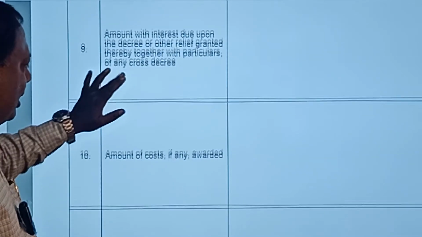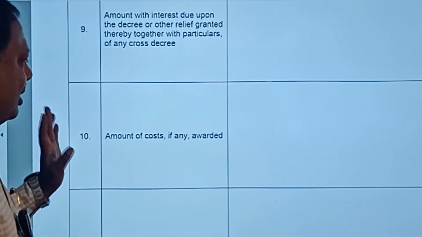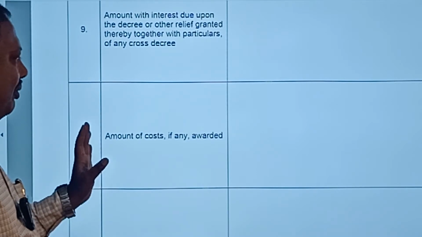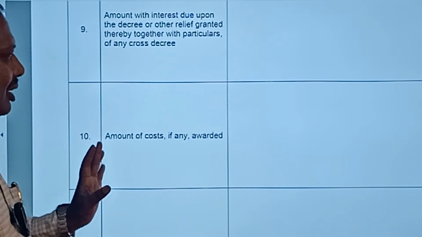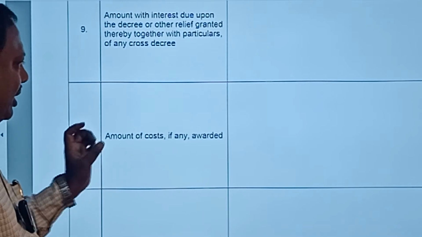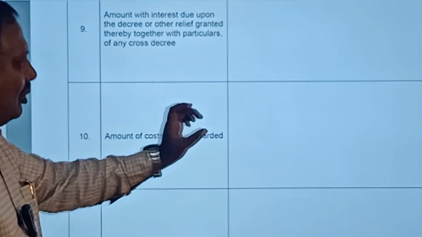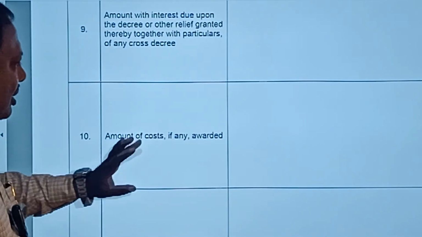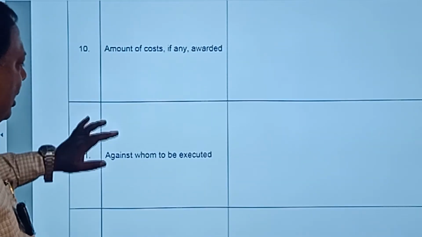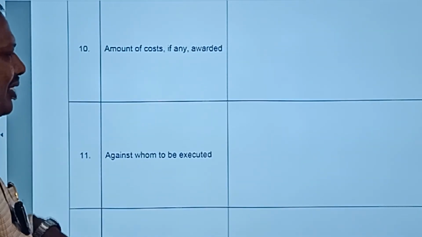And here, the amount of cost, if any, awarded by the court passing the decree. So any amount of cost alone should be filled up in this column. Then, against whom to be executed.